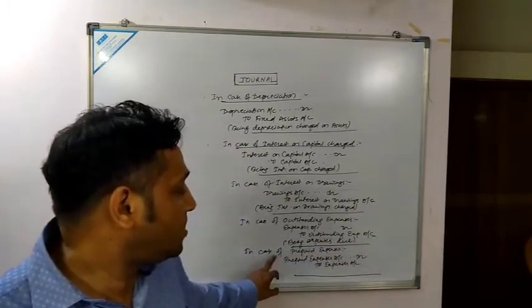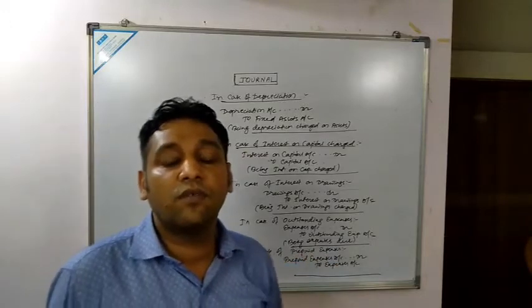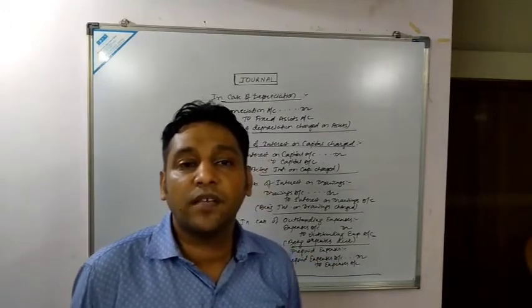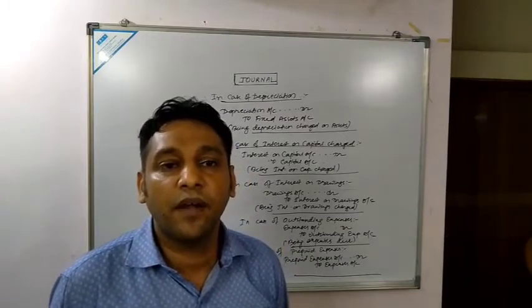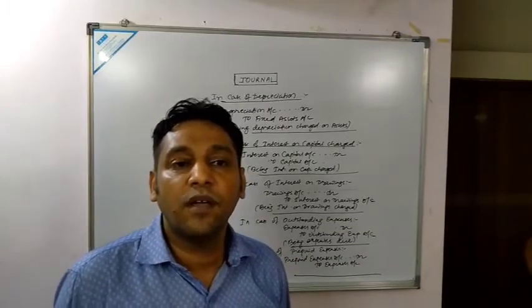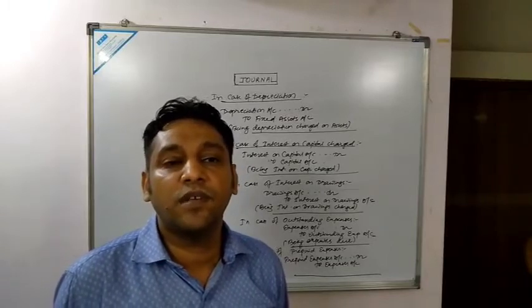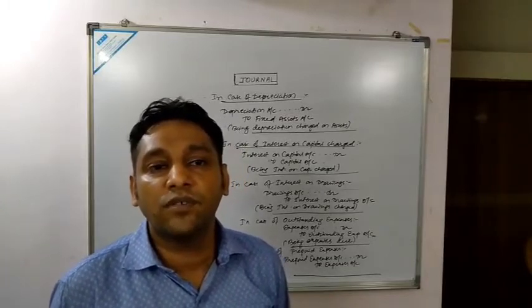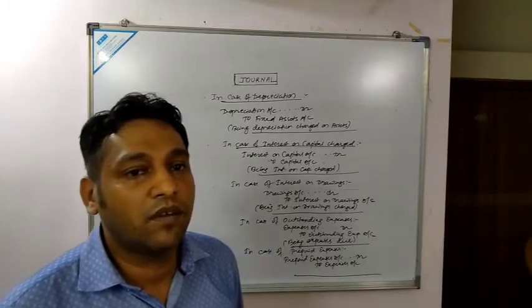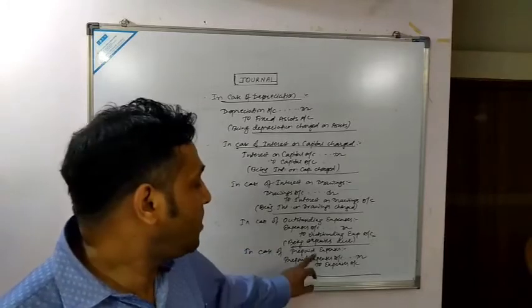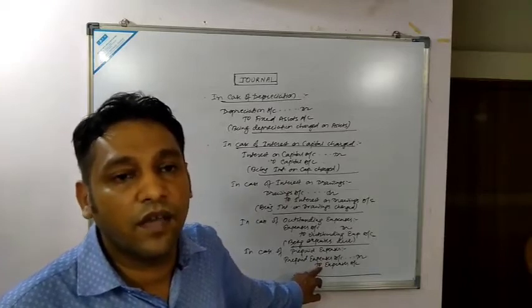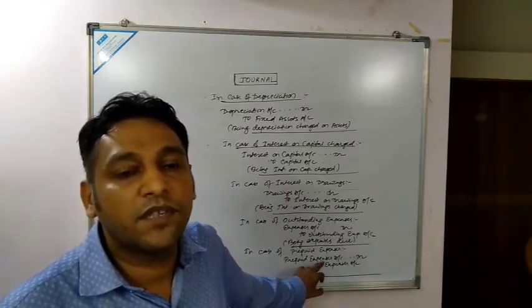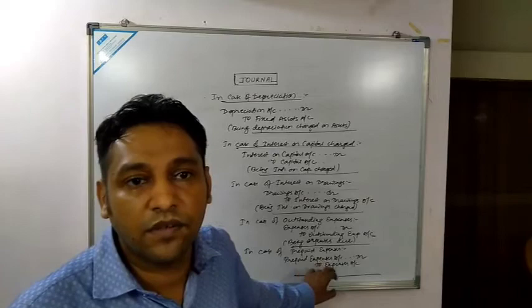Now last but not the least, in case of prepaid expenses. So what do you mean by prepaid expenses? Any expenses which has been paid in advance would be considered as prepaid expenses. So always remember, prepaid expenses is an asset for the business, and being asset, it will always show your debit balance. Okay, so what will be the entry? Entry would be prepaid expenses account debited to expenses account. Narration being expenses paid in advance.